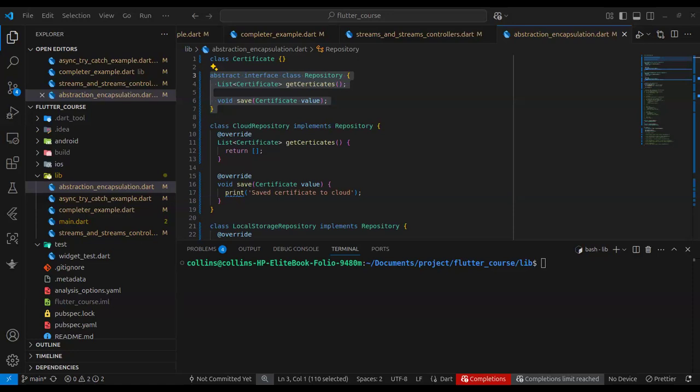Because you did a cloud repository and local storage, is it also for functions that we are going to be reusing all the time, that we can put there, that communicate between our data service class and data class? Abstraction also serves for reusability. There are many, many use cases.